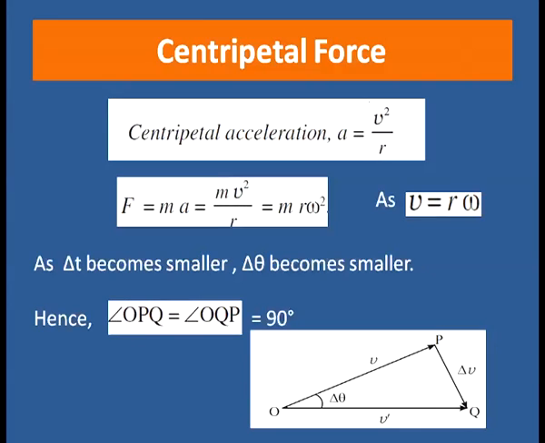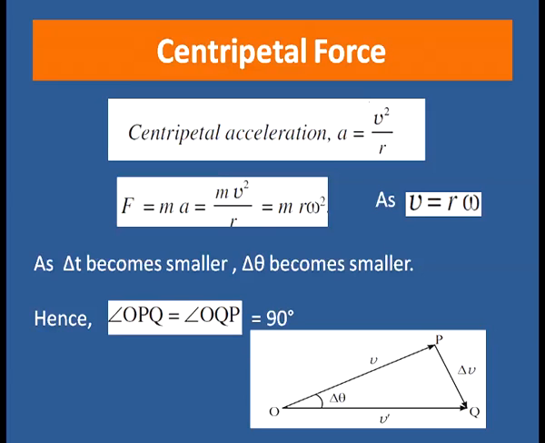Now, del v divided by del t equal to v square divided by r, but as we know, del v divided by del t is equal to acceleration. So acceleration equals v square by r, and this acceleration is known as centripetal acceleration. As we now have the expression for acceleration, we can find the expression for force.